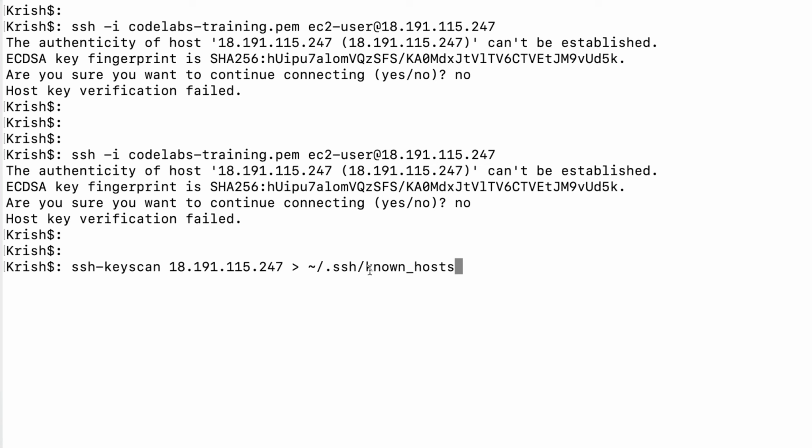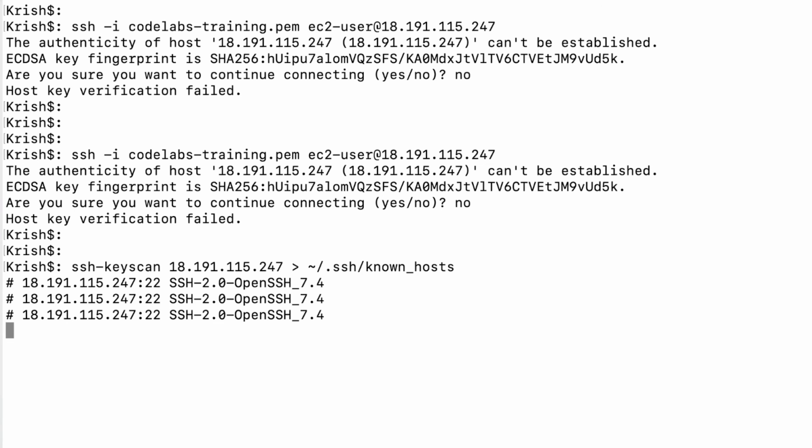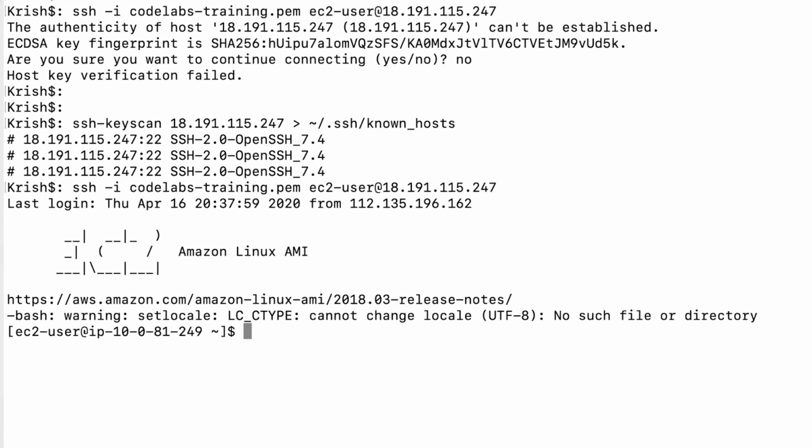So let's see what happened. Okay, it's three different keys, because it has three different protocol keys. So now I'm going to connect again. This time it didn't ask the warning to add the fingerprint. Why? Because the fingerprint is already there.